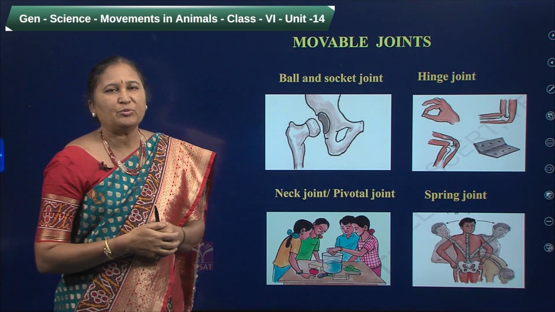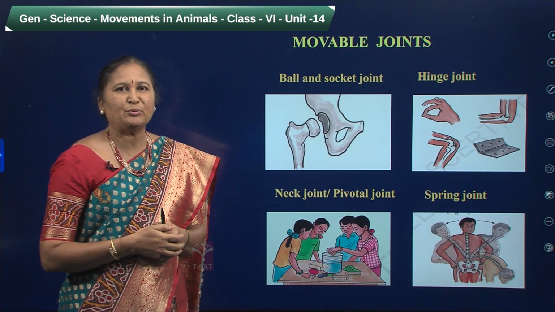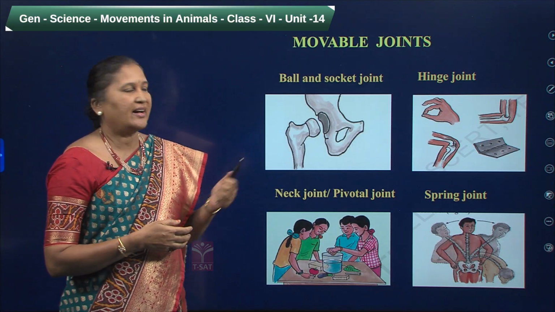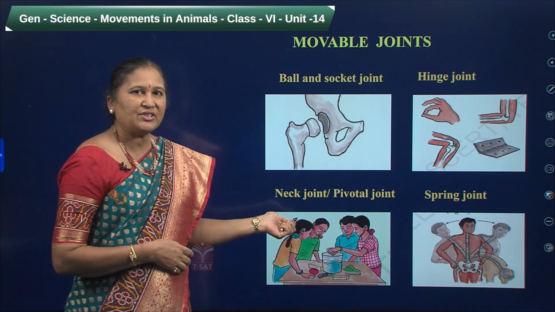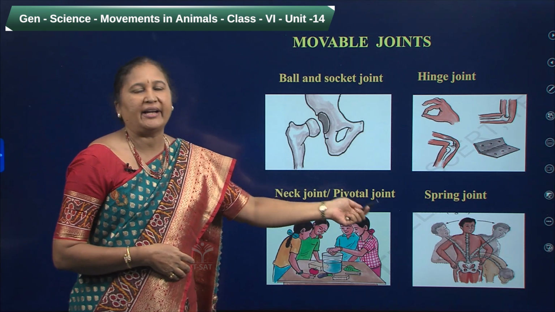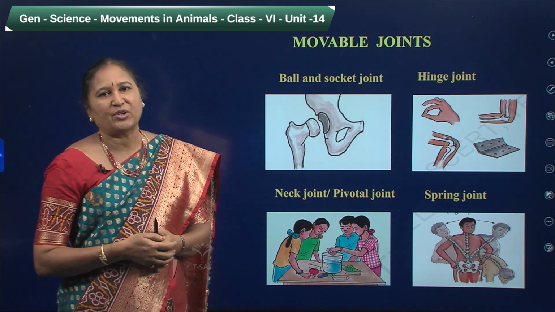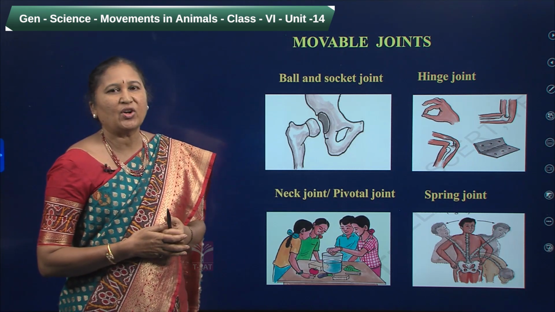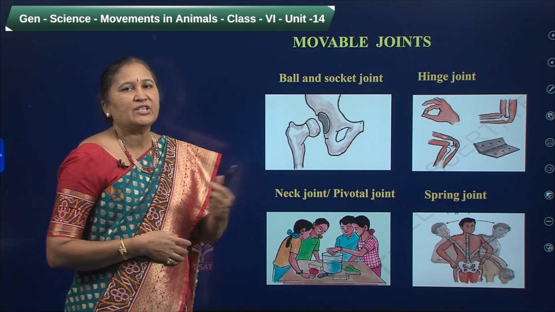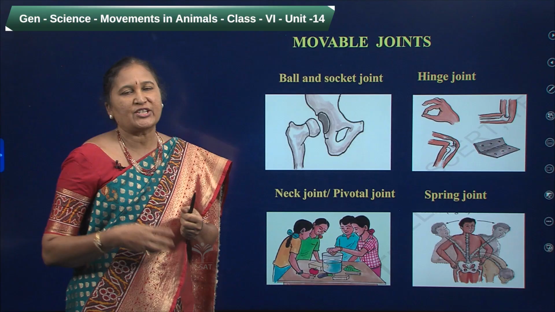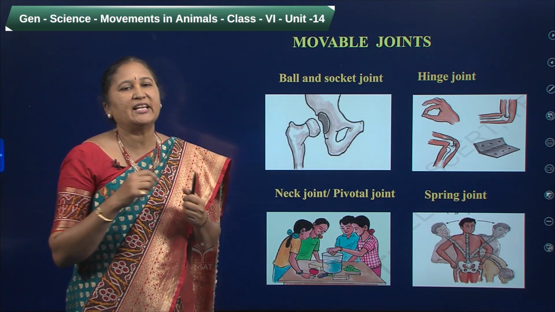So coming to the movable joints, we have four types of movable joints in our body. They are ball and socket joint, hinge joint, neck joint or the pivotal joint, and spring joint. Then where do we find these types of joints? First one is the ball and socket joint. Observe here, the structure is like this. We can find this type of ball and socket joint in our shoulders and in our hip region.